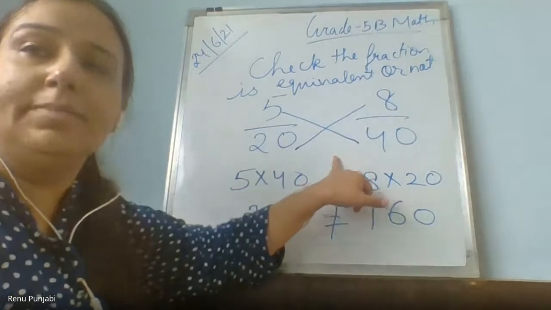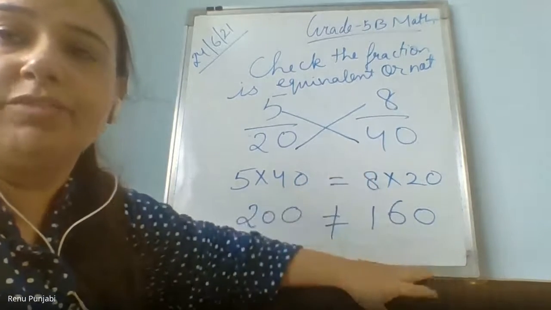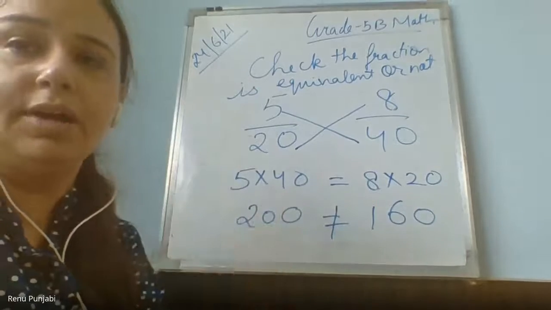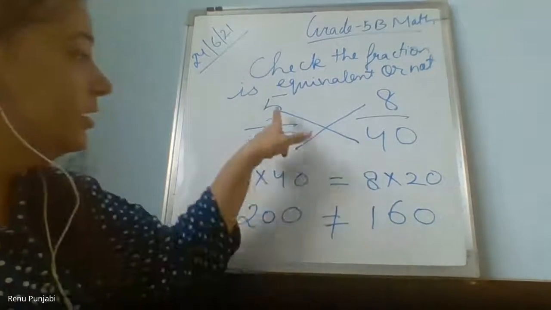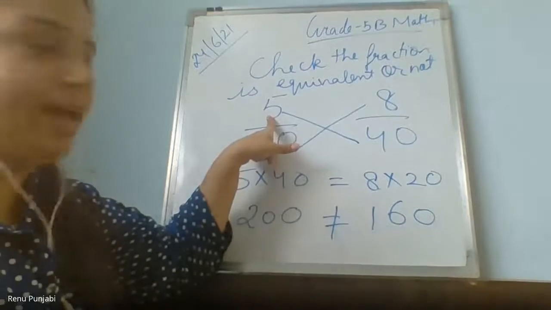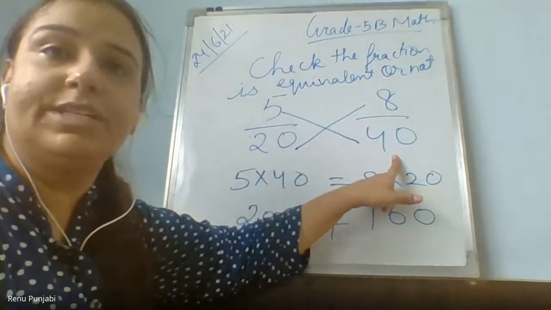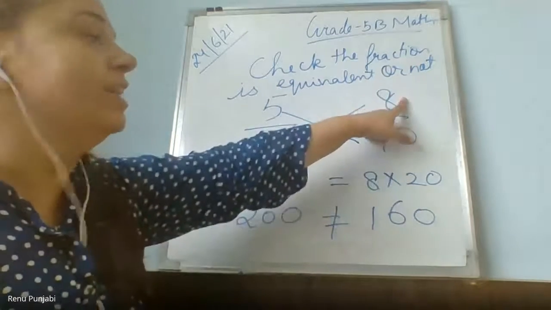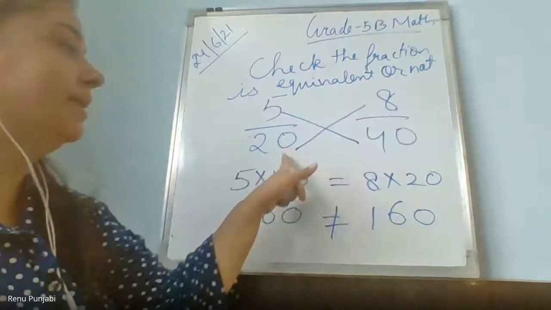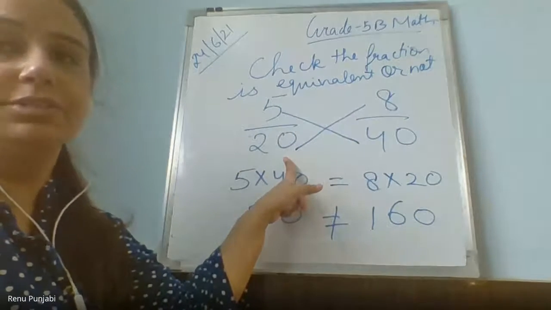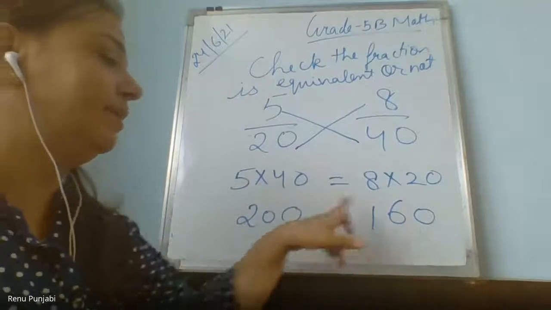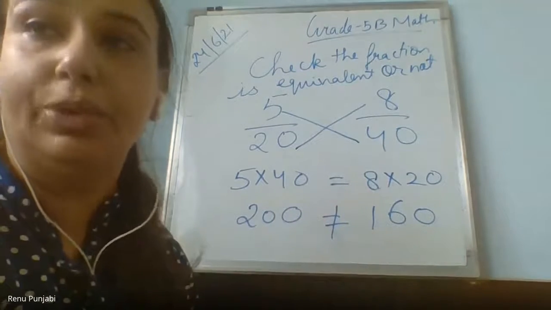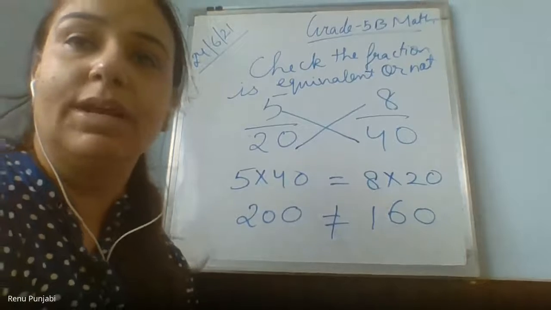Okay. So children, this is the mathematical way of checking whether two fractions are equivalent or not. This method is called the cross method. The numerator of one fraction is multiplied by the denominator of the second fraction. The numerator of the second fraction is multiplied by the denominator of the first fraction, and you get the answer. And if both are not the same after multiplying, then the fractions are not equivalent. Trisha, are you clear with this?